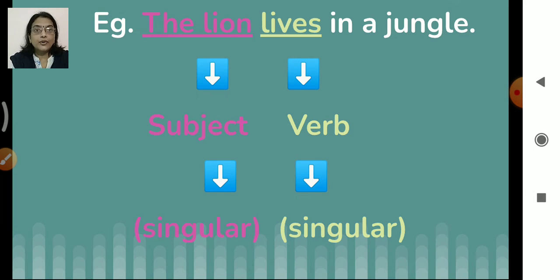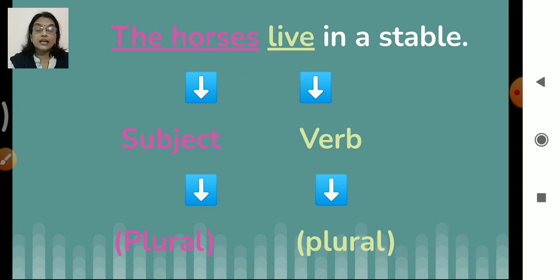Okay. And now here, the second sentence. The horses live in a stable. The horses is a subject and live is the verb. So the subject is what? Plural. Okay, our subject is plural. Horses, many horses, right? So the verb it will have will be plural. So when the subject of a sentence is in plural, the verb also should be in plural. Okay, now this is in case of the third person. The lion, the horses, when all these things are coming, we are using this rule.